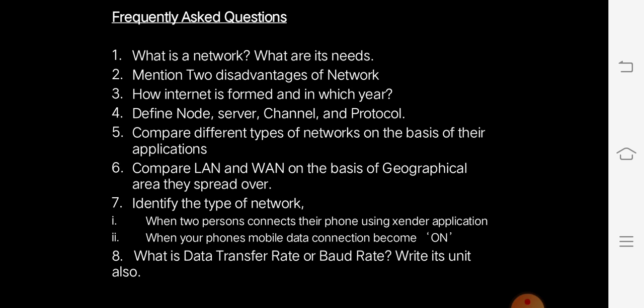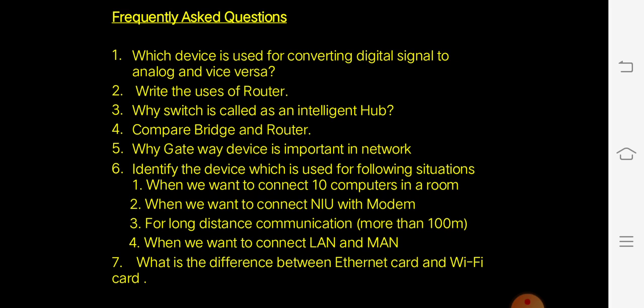What is data transfer rate or baud rate? Baud rate is another name for data transfer rate. Write its units. We also discussed BPS, that is bits per second, is the unit. The next set of questions: which device is used for converting digital signal into analog and vice versa? Answer is modem.